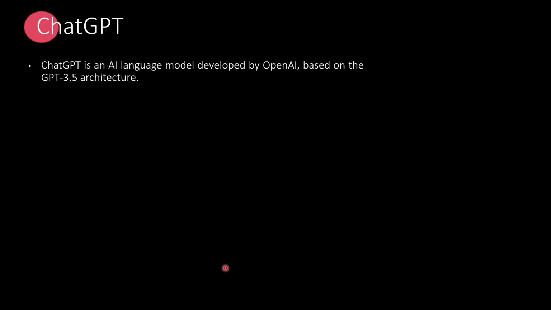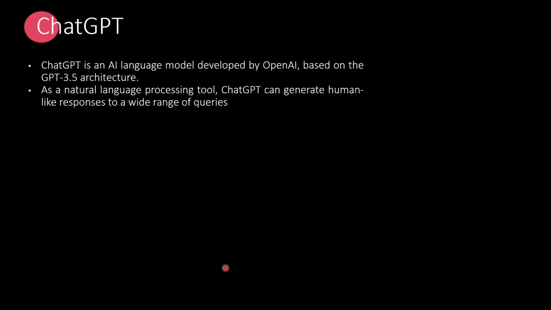Now let's introduce ChatGPT. ChatGPT is an AI language model developed by OpenAI based on GPT 3.5 architecture. As a natural language processing tool, ChatGPT can generate human-like responses to a wider range of queries. So you can ask any prompt. The key here is that the request you are giving to ChatGPT or any chatbot is called a prompt, and the response it provides is based on that prompt itself.